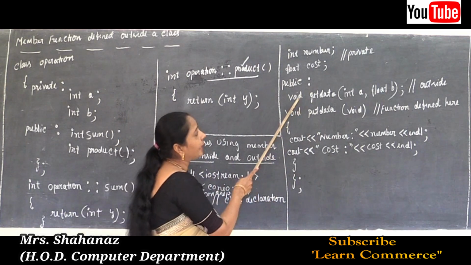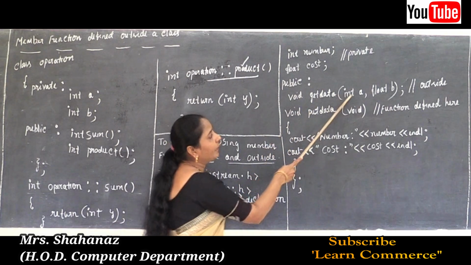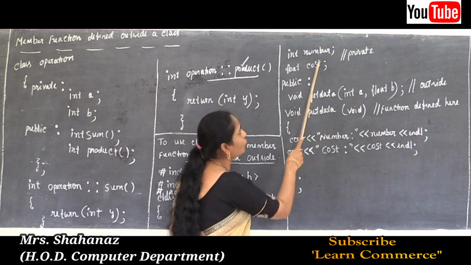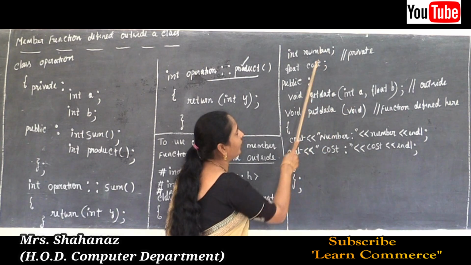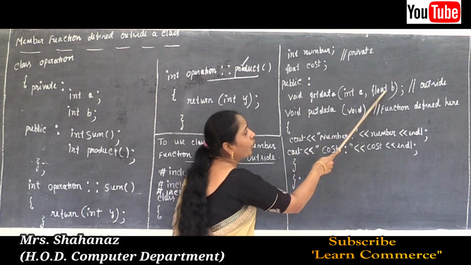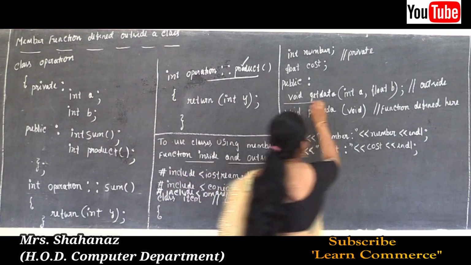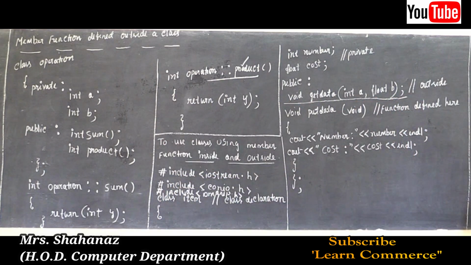Because the public access specifier is especially usable to declare, or sometimes to define, the member function. Okay, so the get data: void get data int a comma float b. Clear on this point? Why? Because two arguments, two variables are there, so a and float b here.